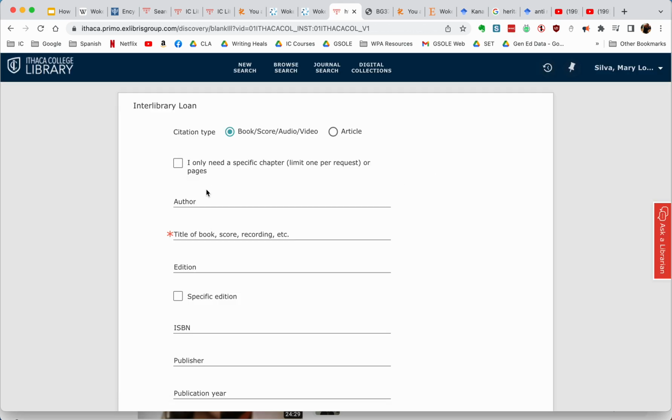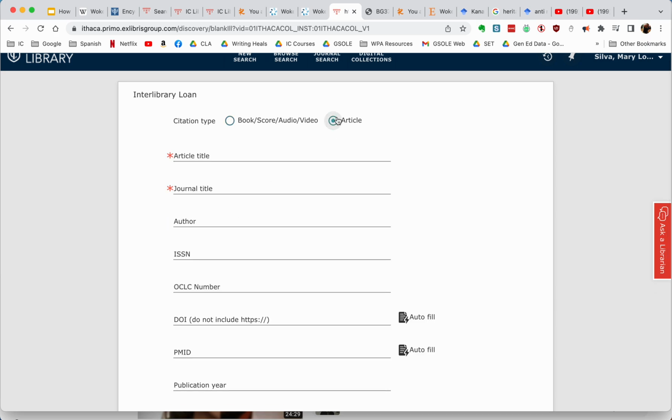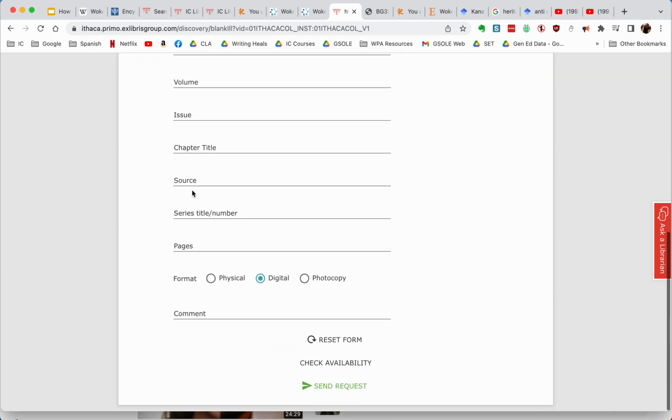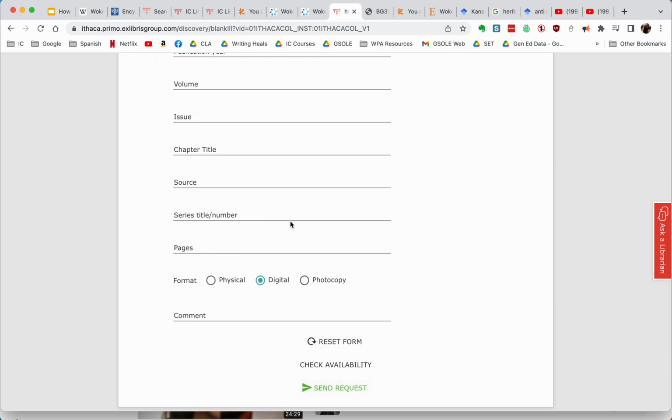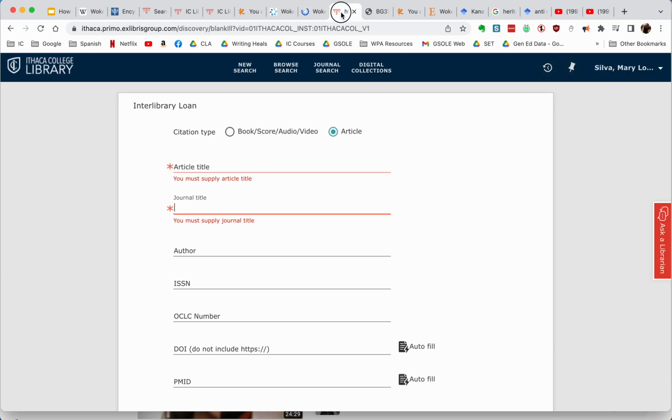And then from here, all I have to do is put the title of the article and the journal title, and that's it. And then just say send request, okay? So I just copy and paste the name of the journal as well as the article title. I don't even remember what it was.